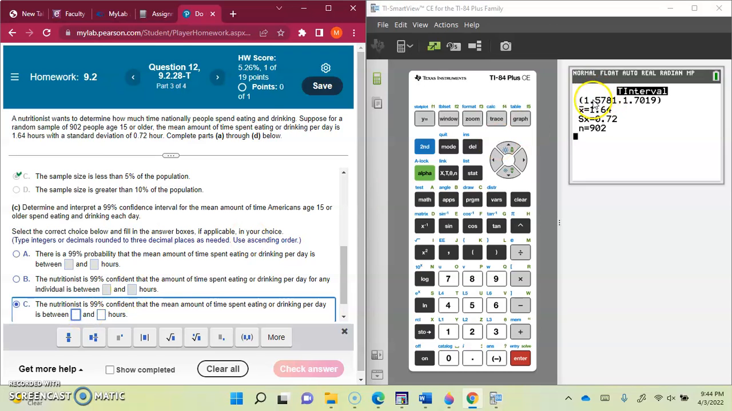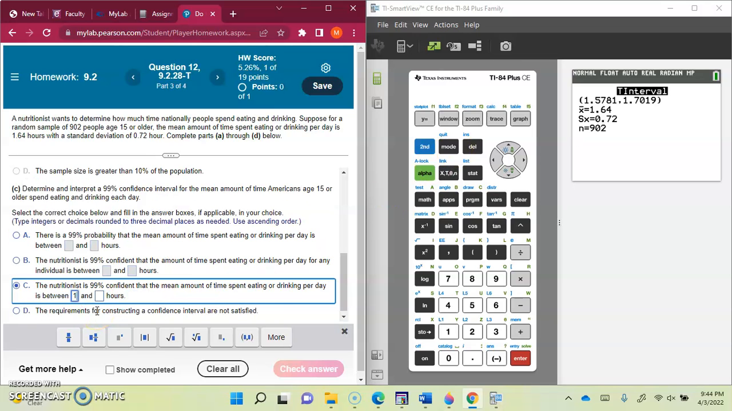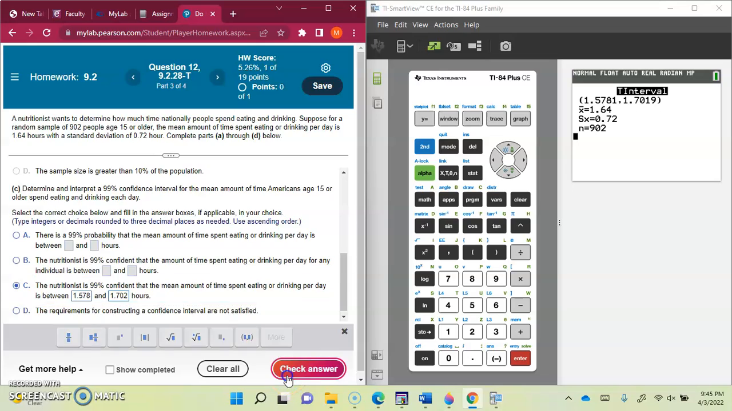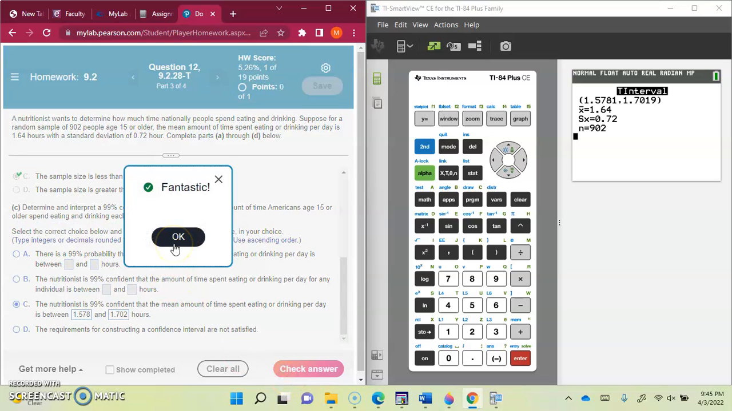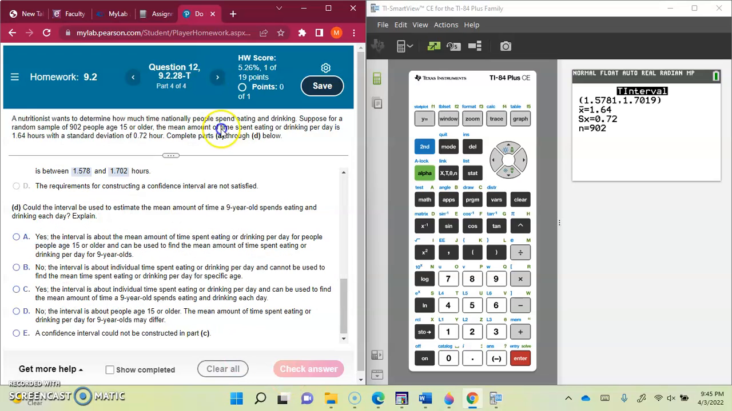This is coming from here in the calculator. They're asking to round it to 3 decimal places. So I'm going to write 1.578 and 1.708 hours. Check, that's correct. Okay, next.